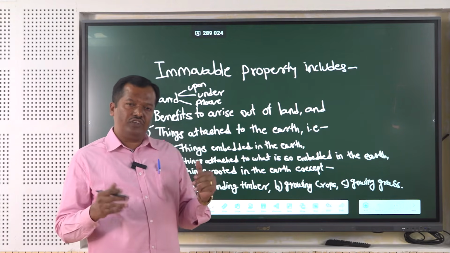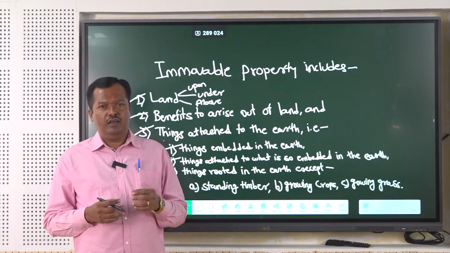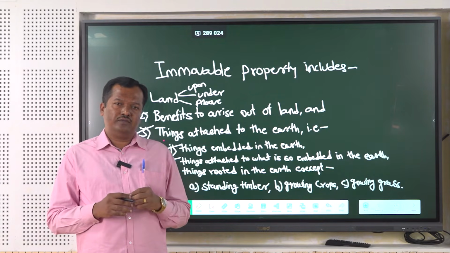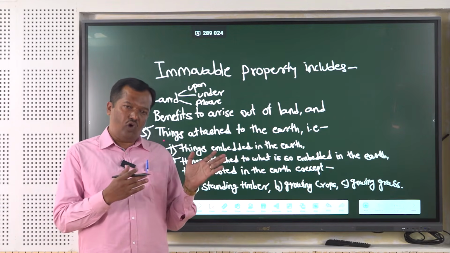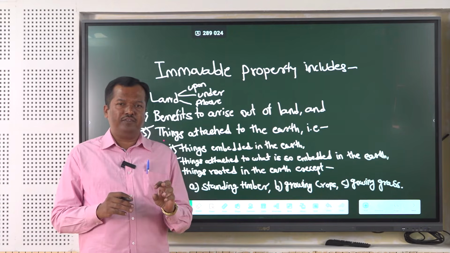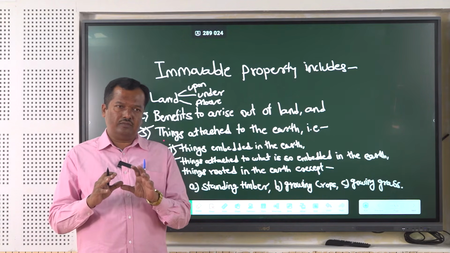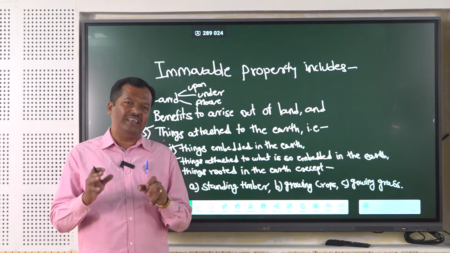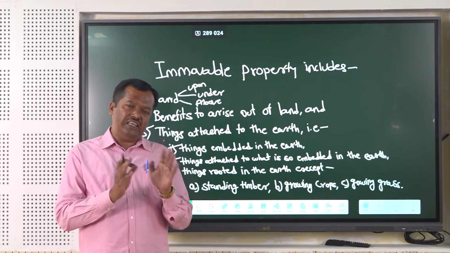There may be a question in your mind whether electric bulbs, fans, curtains of windows, whether these are immovable property because these are attached to the walls. So these things, electric bulbs, curtains, or whatever other ornamental things, are provided only for those things itself.